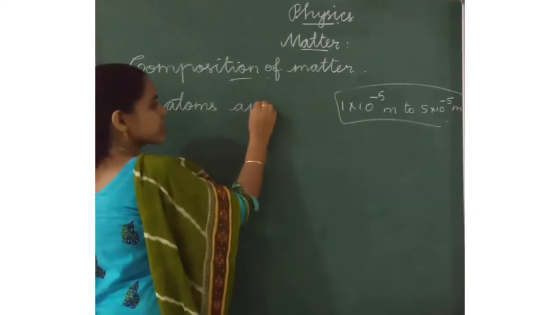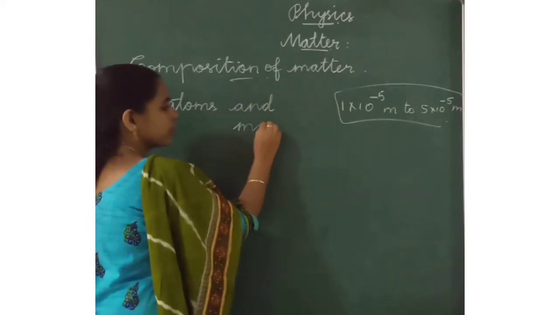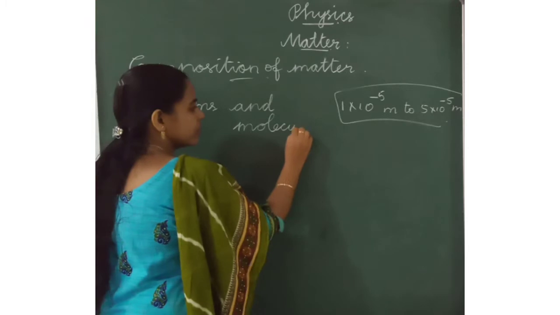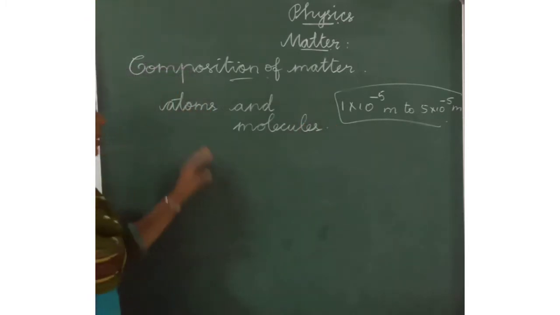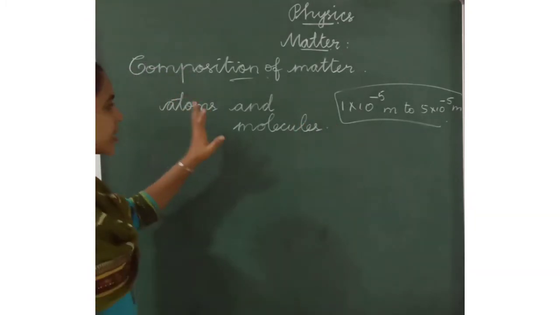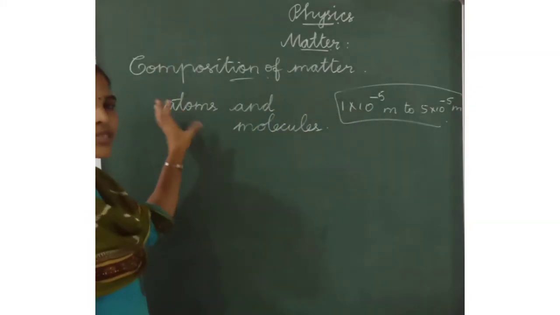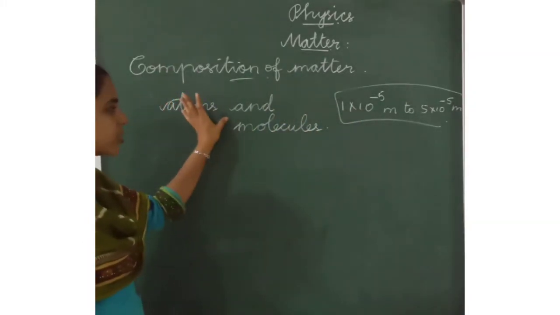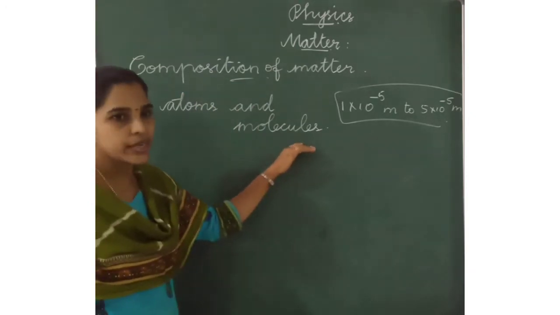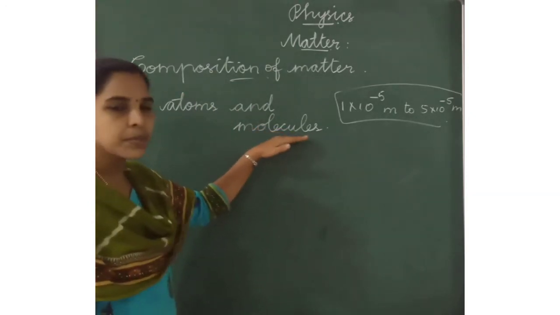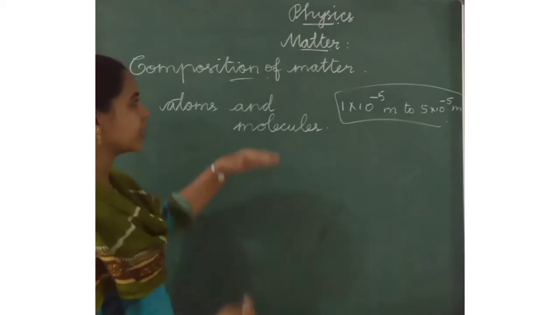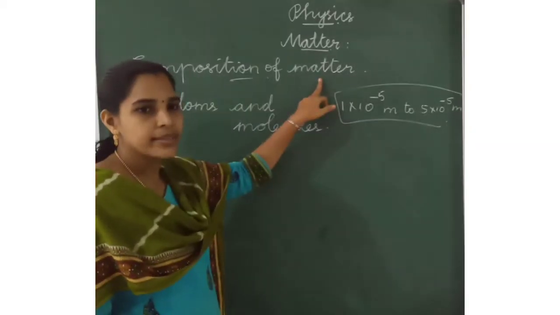Atoms and molecules. See, this is the range of an atom. These very small atoms joined together make molecules. And these molecules joined together make up matter.